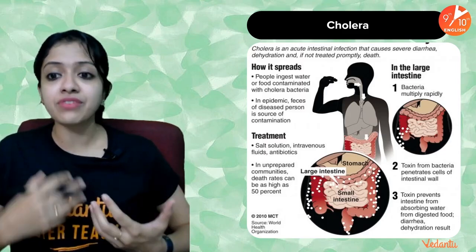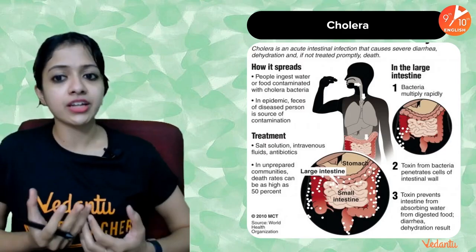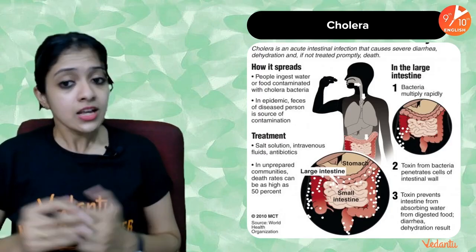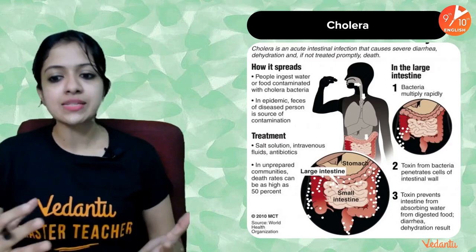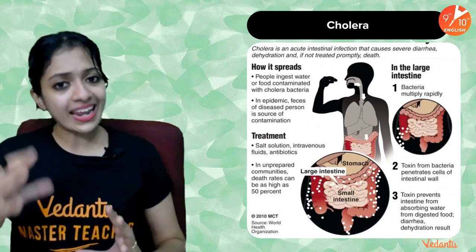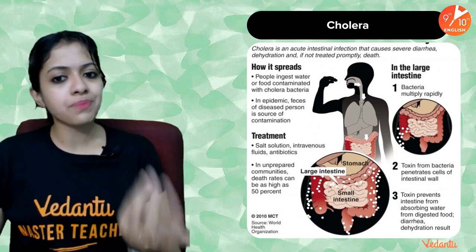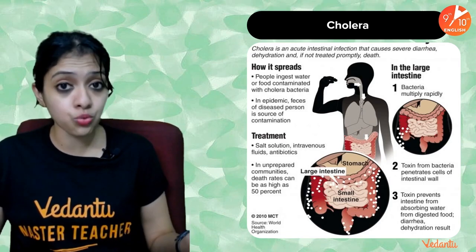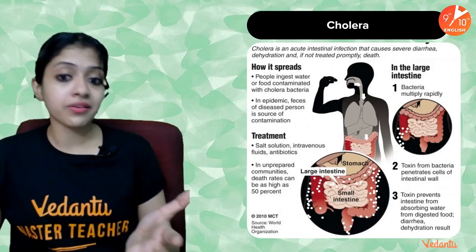It causes severe diarrhea, dehydration, and if not treated promptly, it can even result in death. So why it is mentioned here is because it's related to water. It normally spreads through ingestion of contaminated food and water. Contaminated with what? Contaminated with cholera bacteria.